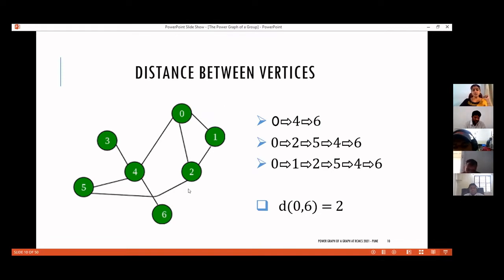And distance between 0 and 6 is the length of the shortest path. And the first one is the shortest path. It contains 3 vertices, but only 2 edges. Distance is the number of edges present. So the distance between 0 and 6 is 2. So that is the concept of walk, trail, path, distance. That's it.